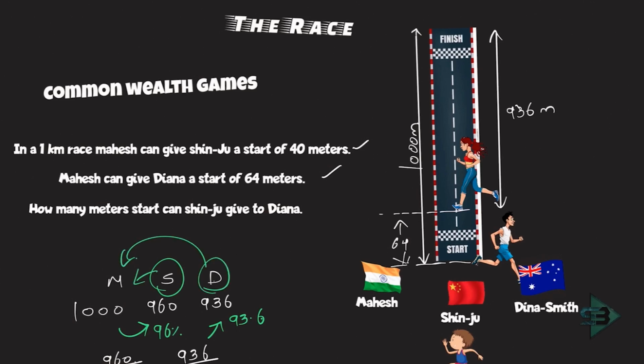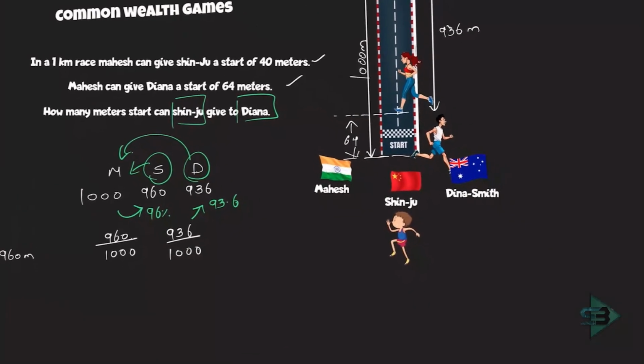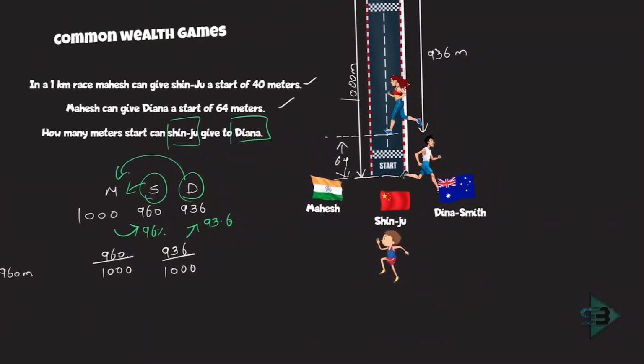So I have the comparison of Shinju with Mahesh, and the comparison of Dinah with Mahesh. But what is the question asking me? The question is asking, how many meters start can Shinju give to Dinah? So if there is a race only between Shinju and Dinah, then what will happen in a race? What is the comparison of Shinju and Dinah? So let's analyze this. Shinju over Dinah.